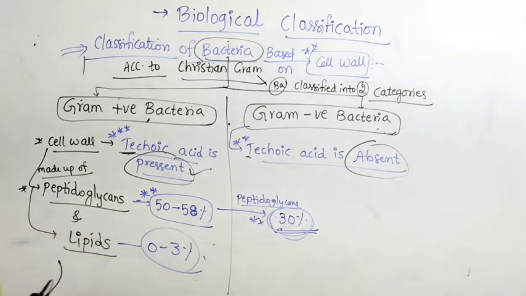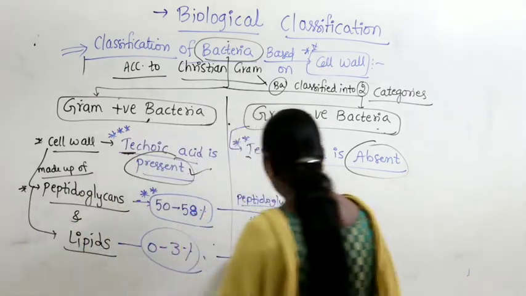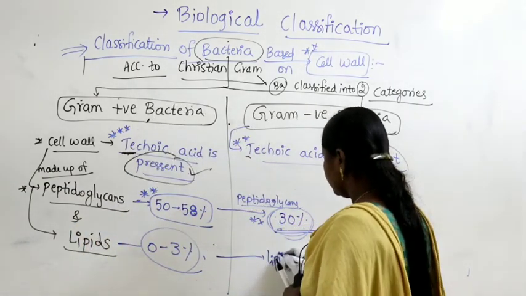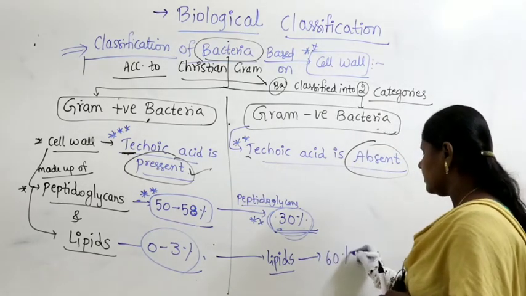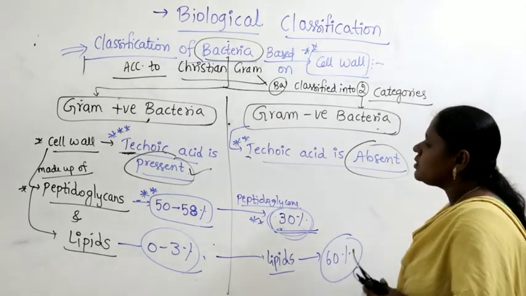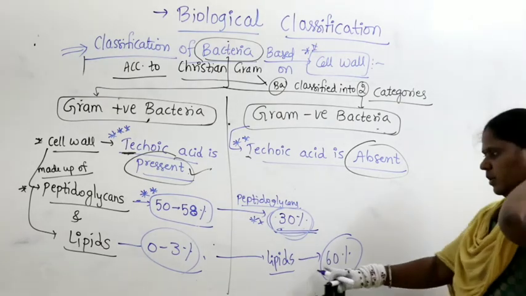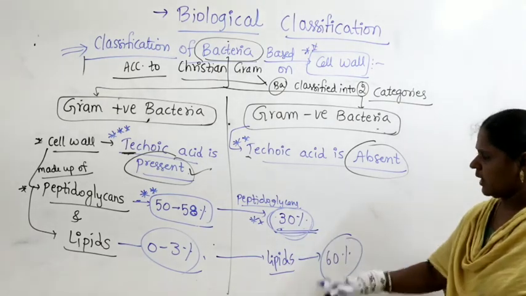Right. Now coming to gram negative bacteria, here they contain lipids up to 60%. So here they contain more lipids, less peptidoglycans.